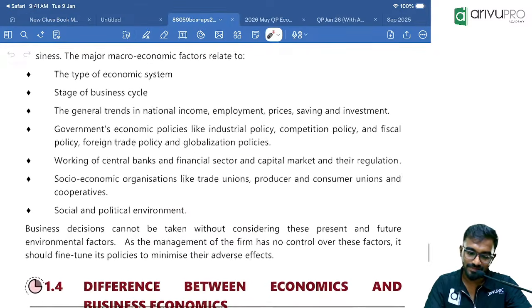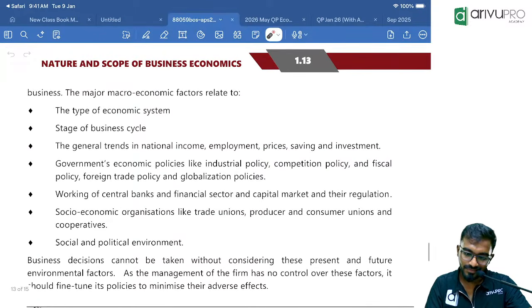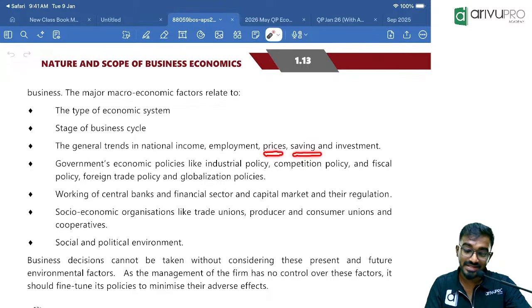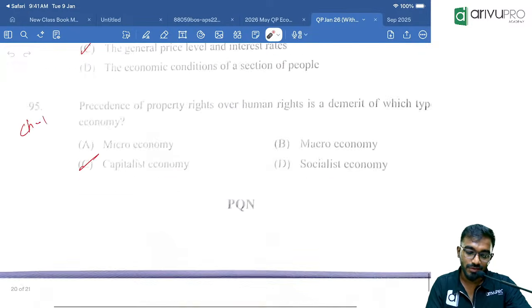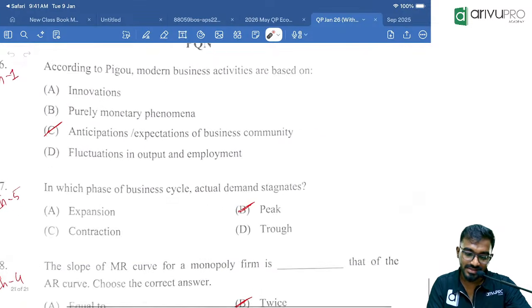Yeah, see here. General price level, where just now we saw. Finance, capital regulation. Here savings, prices, general tendency of national income, employment, pricing, savings, investments. All of this will come under the macroeconomics. And see here. Okay, this is again a capitalistic economy question.